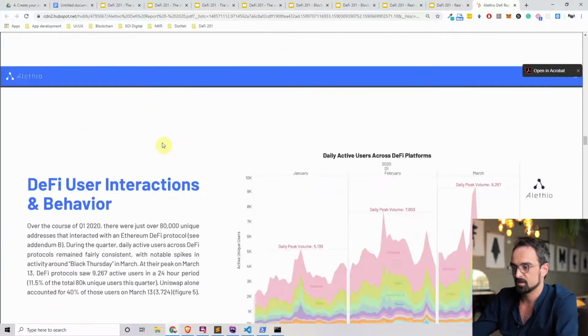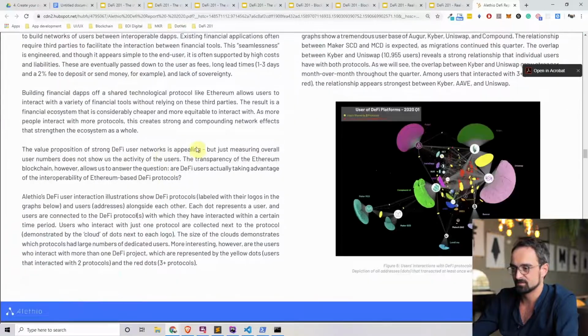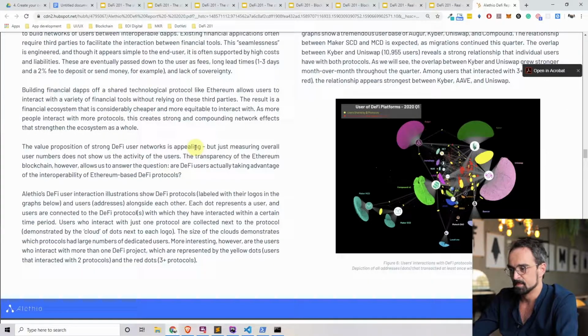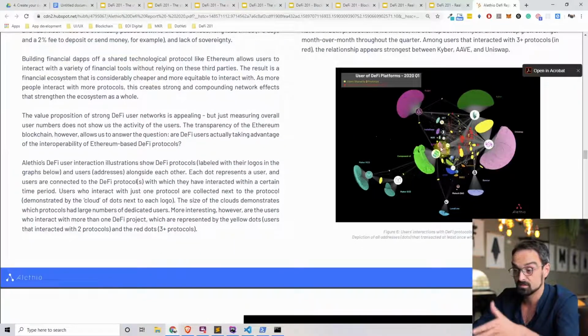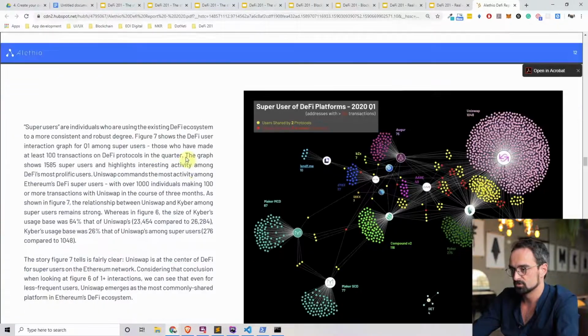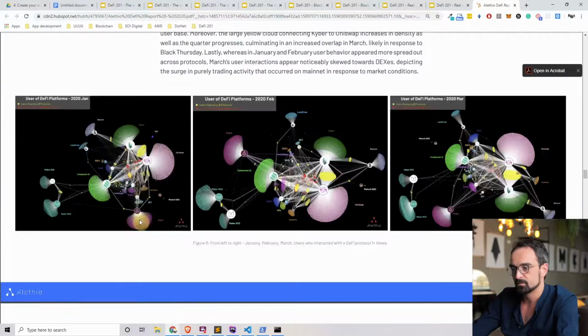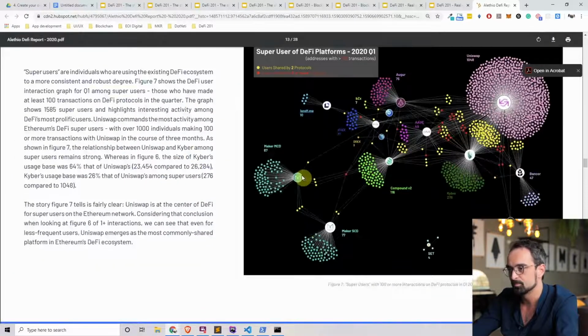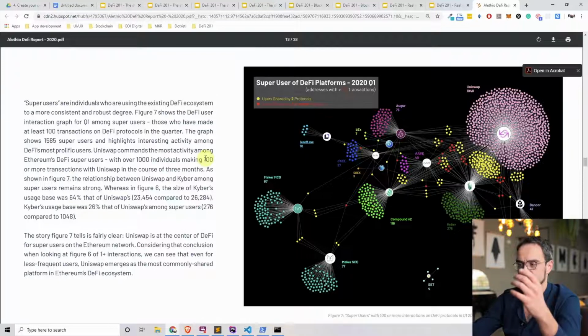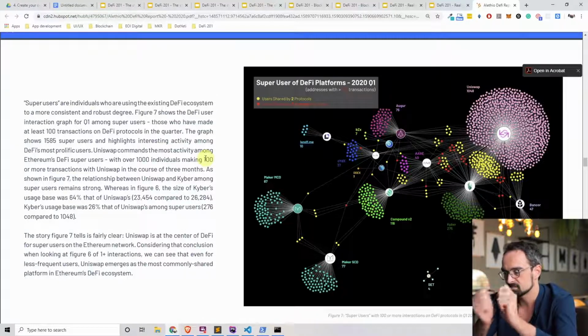You can see that here. And also, this graph is very nice. This basically shows user interaction with different DeFi protocols. We also discussed this in DeFi 101, but you can see here all the different protocols: the Uniswap usage, Kyber Network usage, Compound usage. You can all see that here in the data. Let's look closer into the data here. We're going to do that later, but here you can also see that data plotted with the whales. So you can see the different whale movements in these data sets.